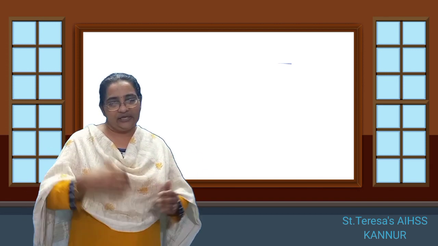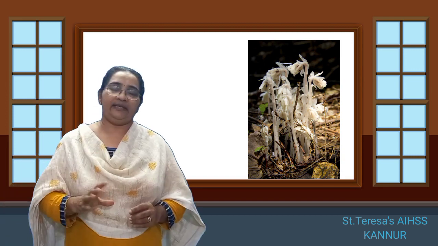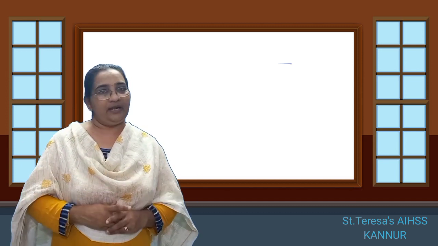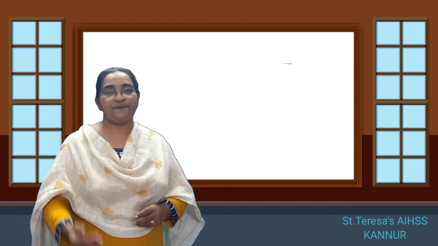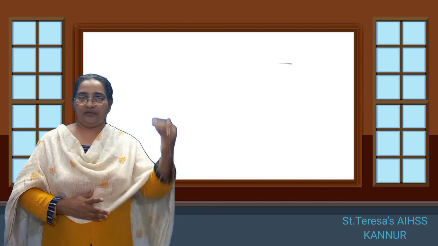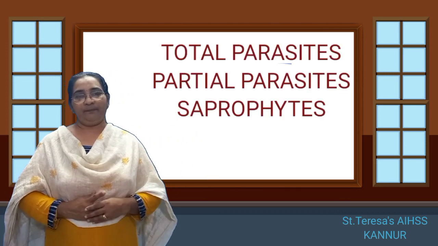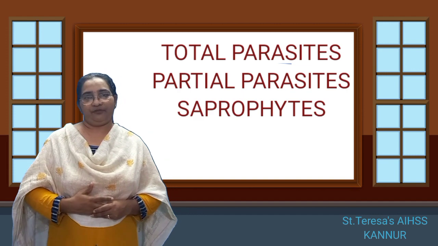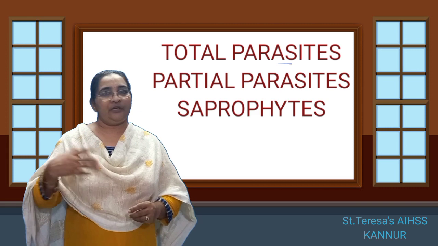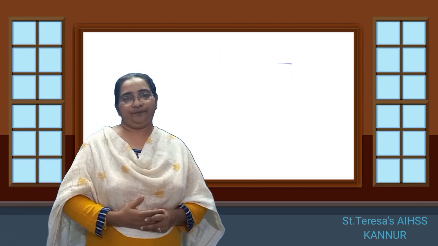So they are called saprophytes because they take food from the decayed organic remains of plants. They come under the category of saprophytes. So here we can see three categories: one is total parasite, one is partial parasite, and one is a saprophyte. These plants depend on others for their growth and nutrition. I hope it is very clear for you.